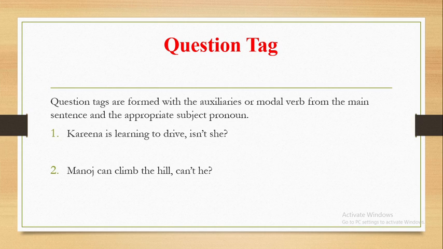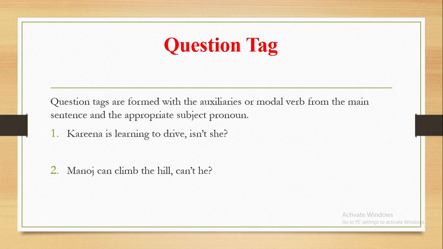Because the auxiliary verb is used in the sentence, since it is present progressive tense, the appropriate auxiliary form is used in the question tag with a negation, that is not, and an appropriate subject pronoun is used instead of the subject.